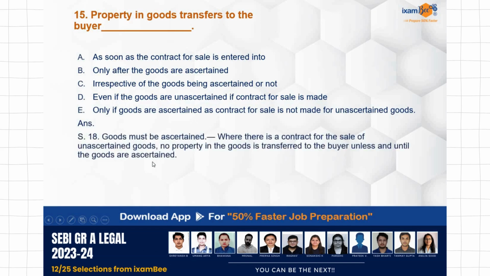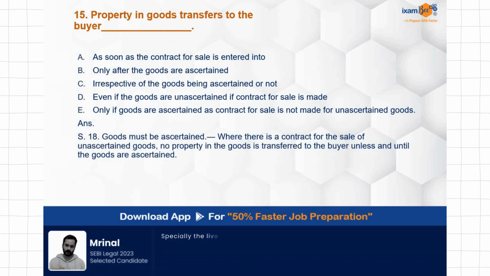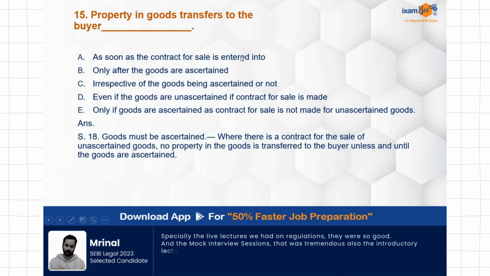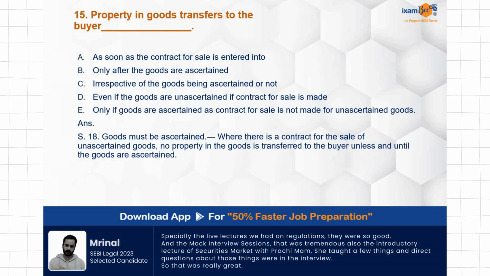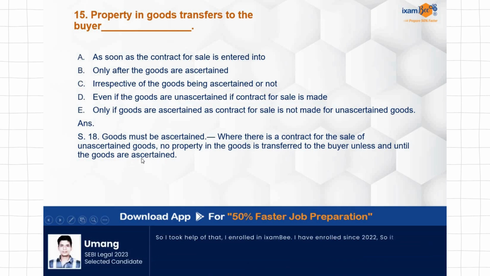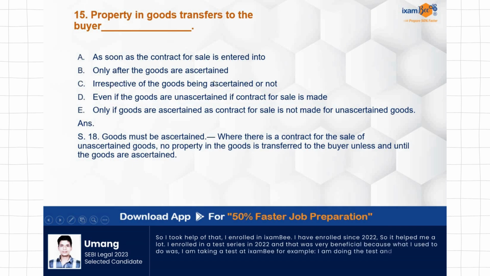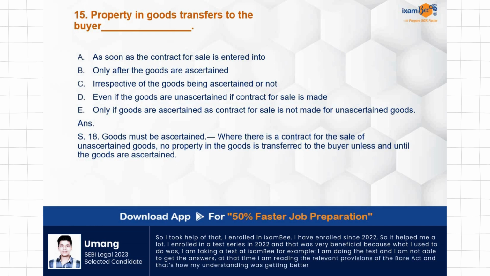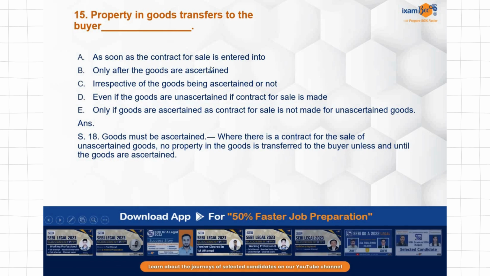So the correct answer over here, as per section 18, I have missed to mention the correct answer over here, but property in goods transfers to the buyer, as it is mentioned that they must be ascertained. Even if when the contract of sale was made, at that time the goods were unascertained goods, but later on the property will transfer only when the goods get ascertained. So the correct answer over here will be, only after the goods are ascertained, then only the property in goods will transfer to the buyer. Irrespective of the goods being ascertained, this is also a wrong option. As soon as contract for sale is entered into, this is also a wrong option.